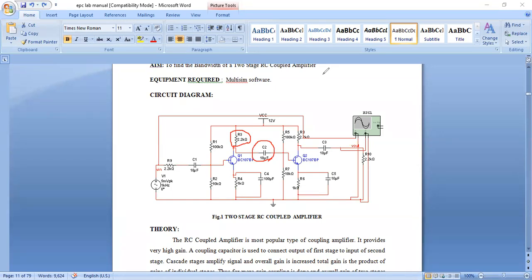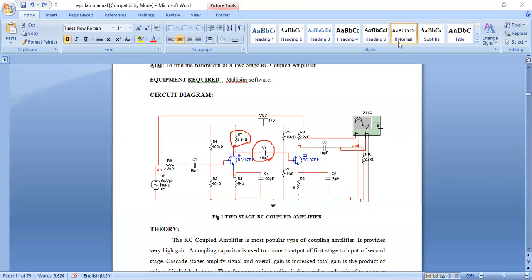I told you always the operating point should be exactly at the center of the DC load line in order to get faithful amplification. What is the amplifier definition? Last class I gave it. Anybody? What is an amplifier? I've given the clear-cut definition. An amplifier is a circuit which increases the signal strength without altering the basic properties of the signal.